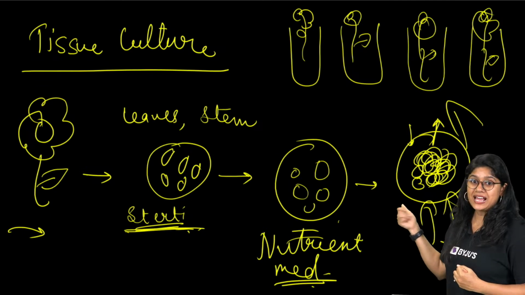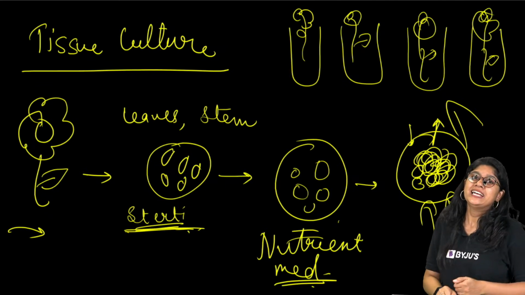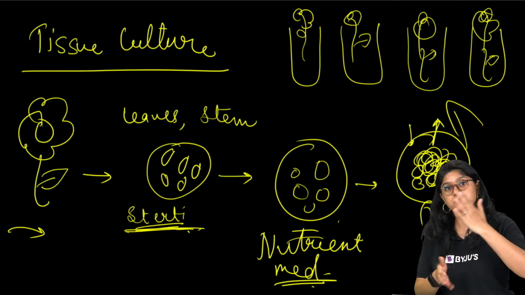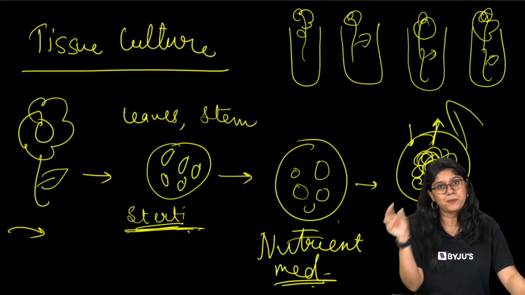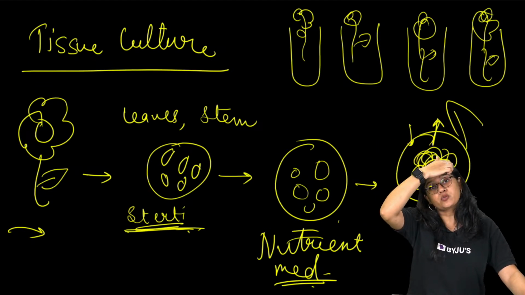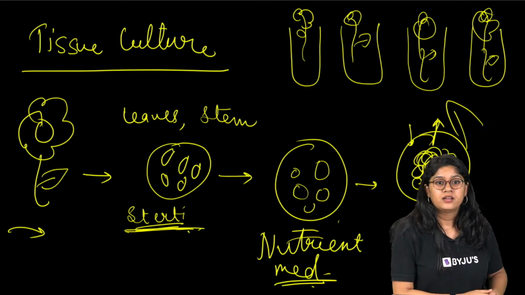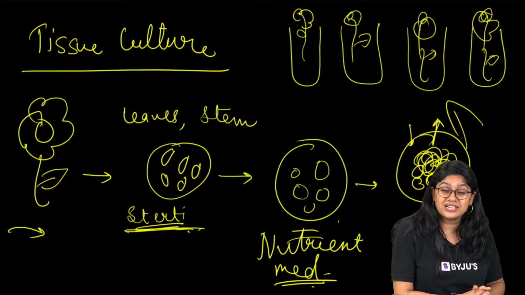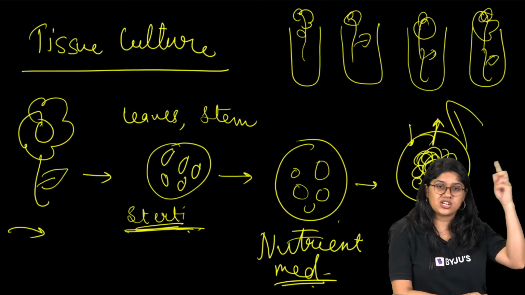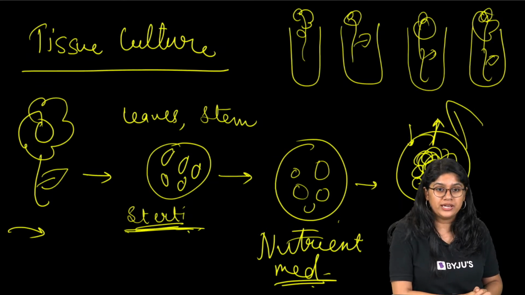Then we'll see callus formation happening, a bunch of cells coming together. Then we will cut it into small parts and add them into separate test tubes. In the test tubes, we will be able to see the growth of a new plant. Yes, we take separate test tubes because each test tube will have a new plantlet. They need a proper place to grow. Okay?